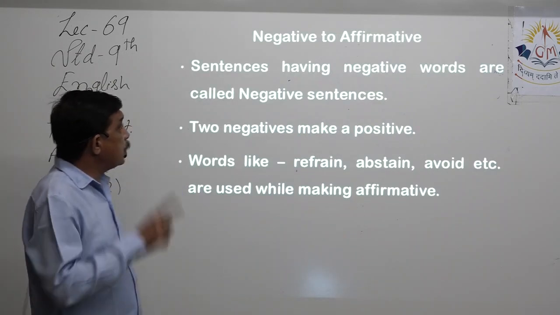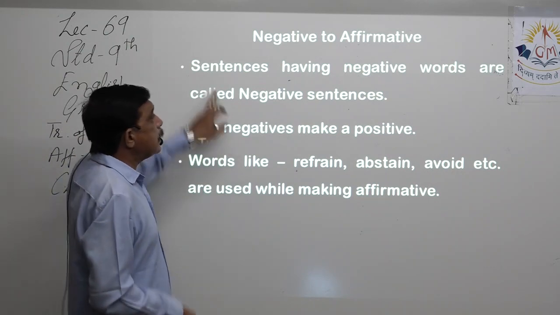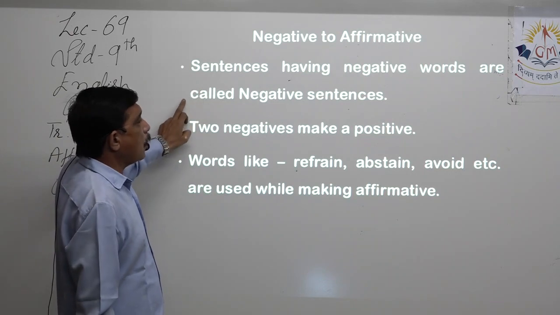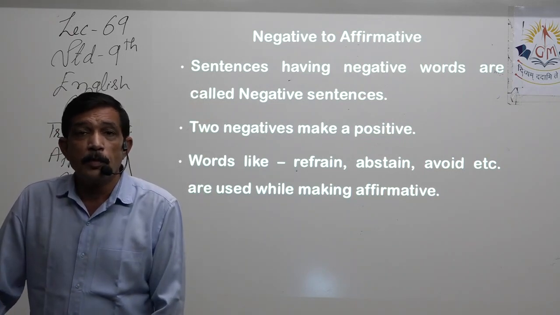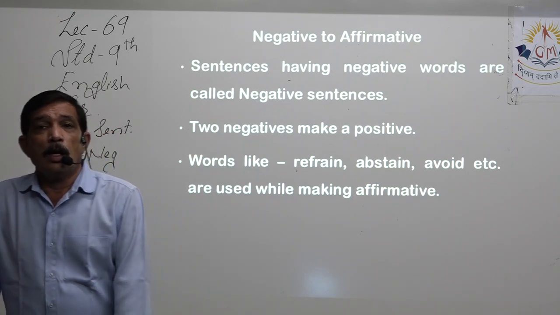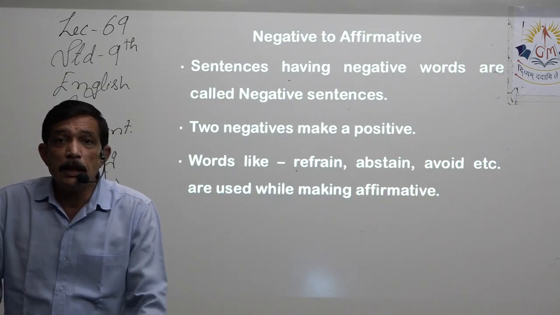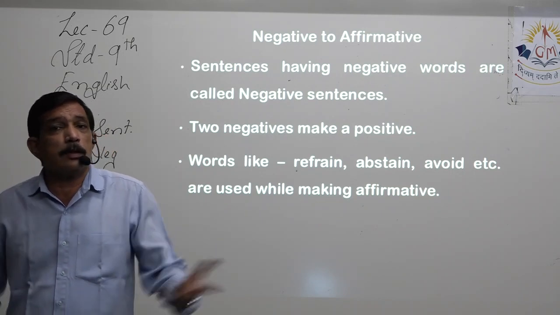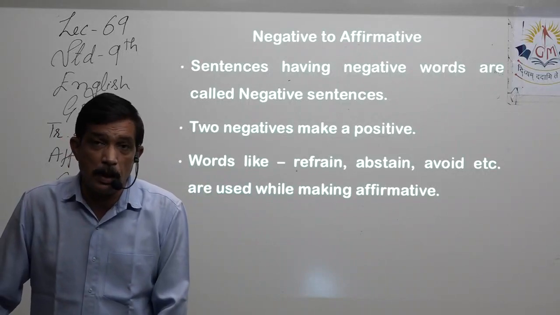Now, definition for negative sentence. Sentences having negative words are called negative sentences. Yes, I am not sick. The meaning is positive. It means I'm hale and hearty, I'm quite healthy, I am not sick. That is the meaning, right?